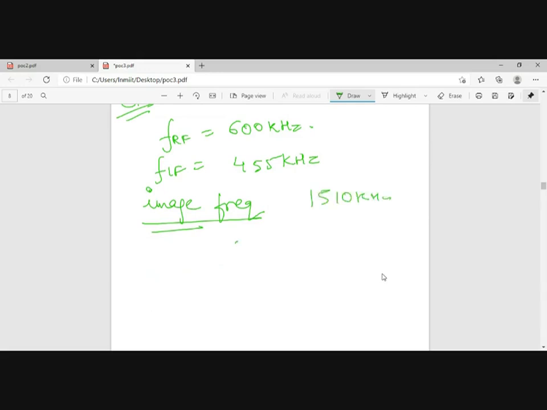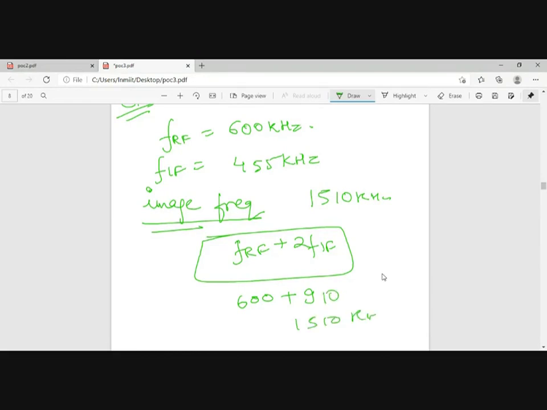If nothing is given, you will be going for FRF plus 2 times of FIF. So this is 600 plus 910, 1510 kilohertz. Okay, so questions like this come in your examination. पूछना हो कुछ पूछ लीजिए, otherwise this is the end of the first unit. Then we will be starting with the second.